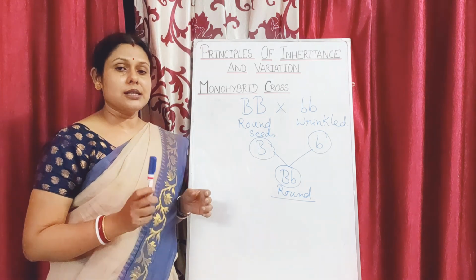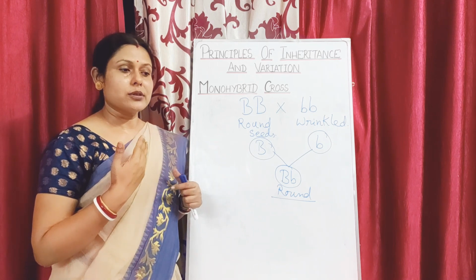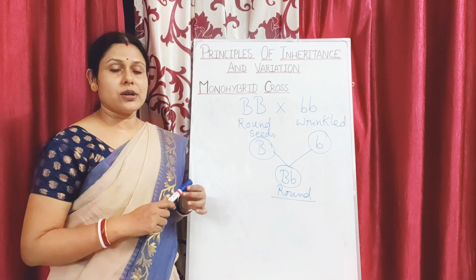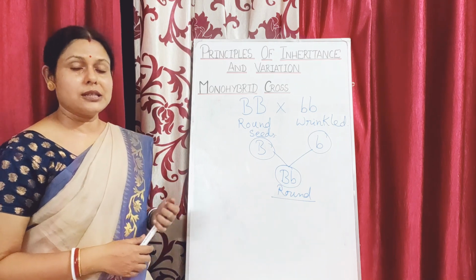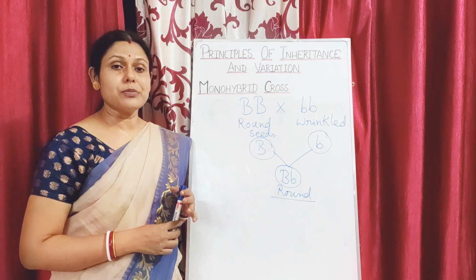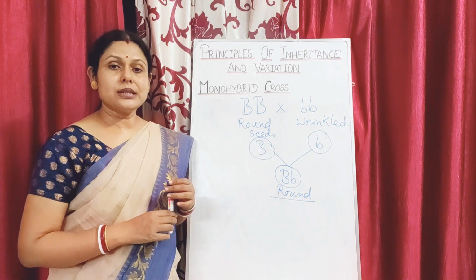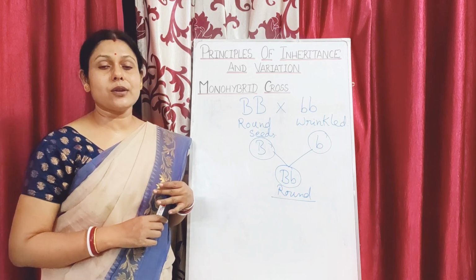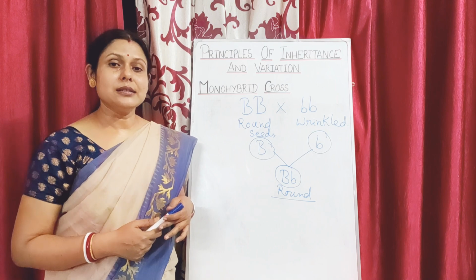Today we studied the various anomalies with respect to Mendel's law of dominance, that is inheritance of one gene, and interaction. In the next part of the chapter, we are going to read about the dihybrid cross, in which Mendel performed his experiments taking two characters at a time. We will see what kinds of conclusions he drew and what laws or principles of inheritance he postulated, in the next class to follow.